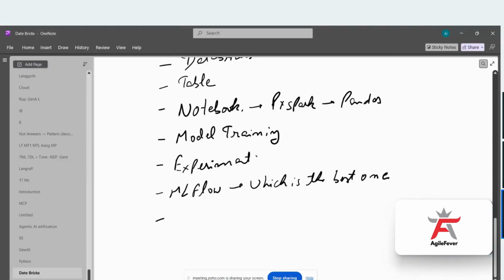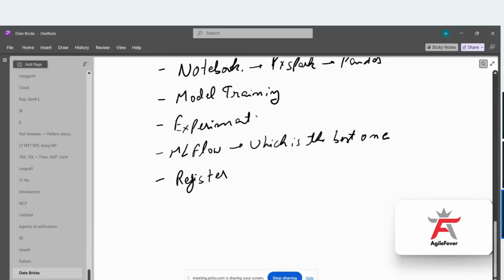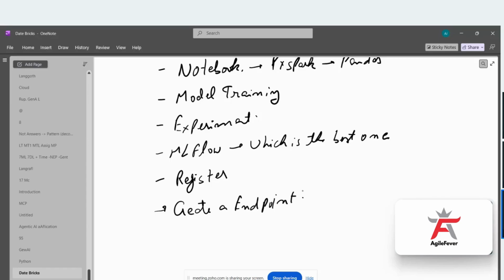After that, whichever is the best model, we are going to register that model, because I'll be having 10 different models on which we have done the experiments. So which one is going to be finalized? We are going to register that model. Once we register that model, after that we will create an endpoint for it. Because the model we have finalized.